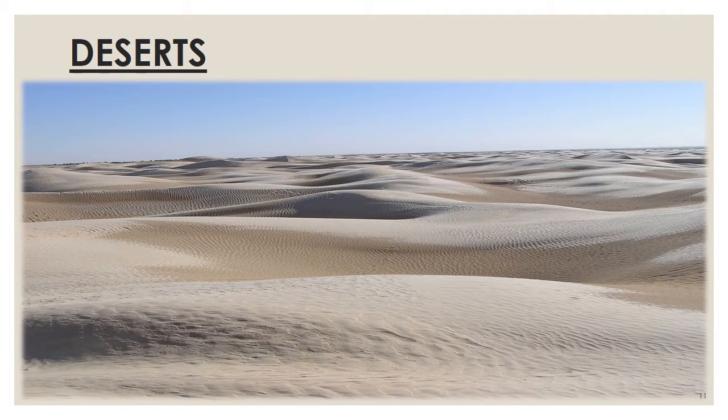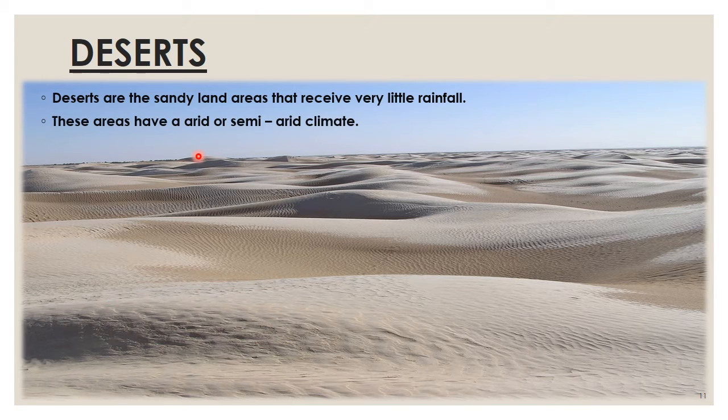So children, here you can see a very beautiful picture of a desert. What do you know about deserts? Let us see. Deserts are the sandy land areas that receive very little rainfall. These areas have an arid or semi-arid climate.